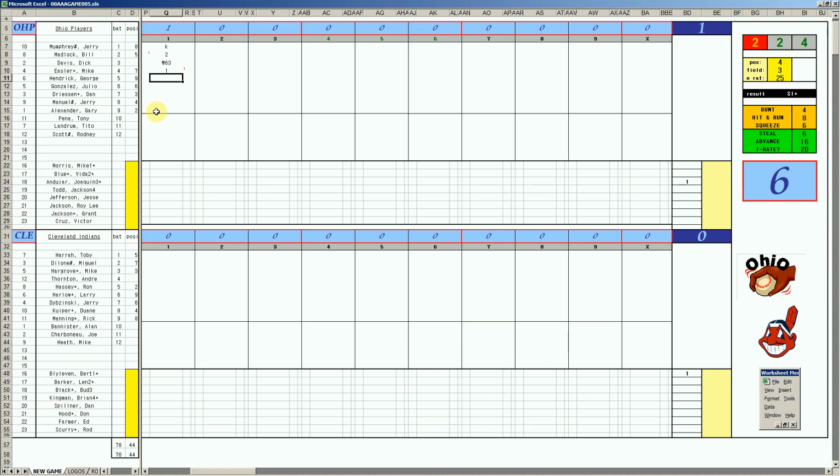George Hendrick, 2-6, another single to right field. Easler will hold at second with 2 outs. Number 6 hitter, Julio Gonzalez. 47 off Blyleven's a single to center field.